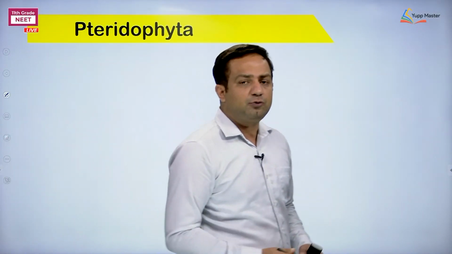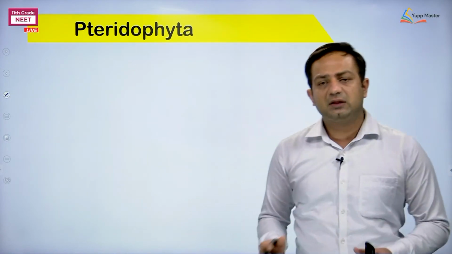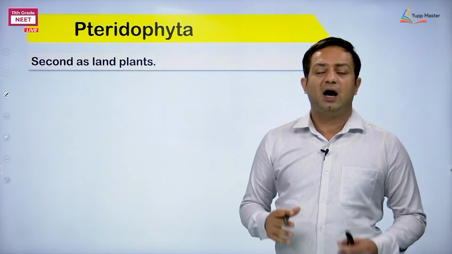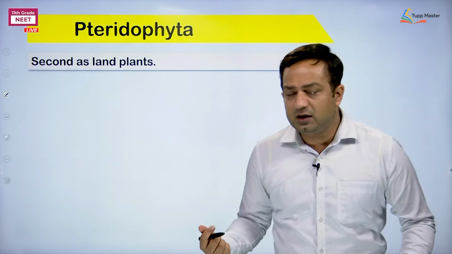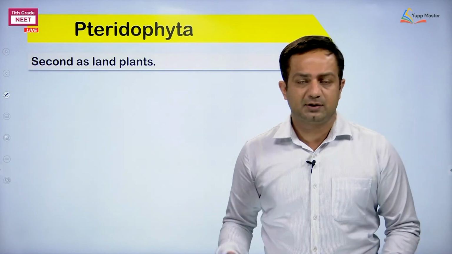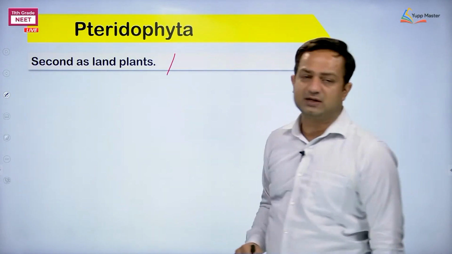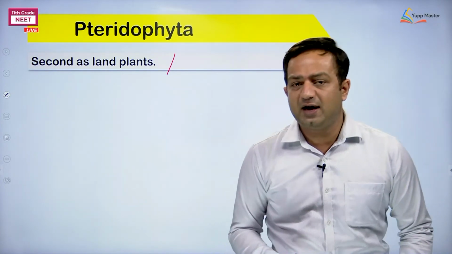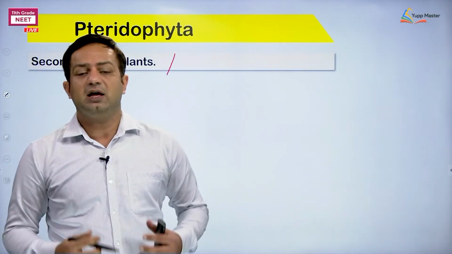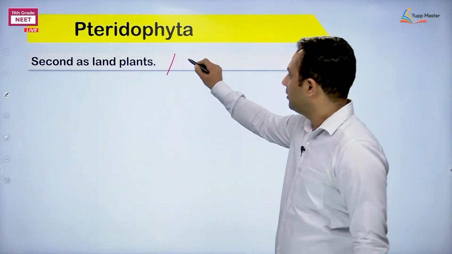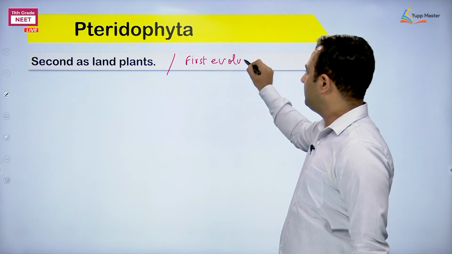Other things about Pteridophyta, just general characters. Where can you find the members of Pteridophyta? Like the bryophyte members, Pteridophyta are found near water bodies. Still, they are considered land plants. They are second in land plants, but they are considered more successful because their sporophyte has vascular tissue. So they are the first evolved land plants.